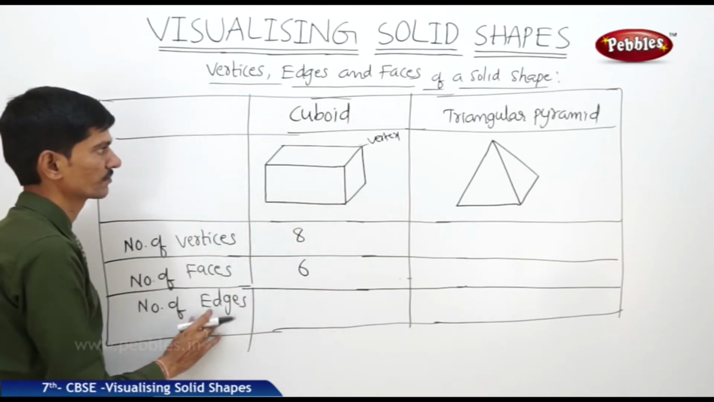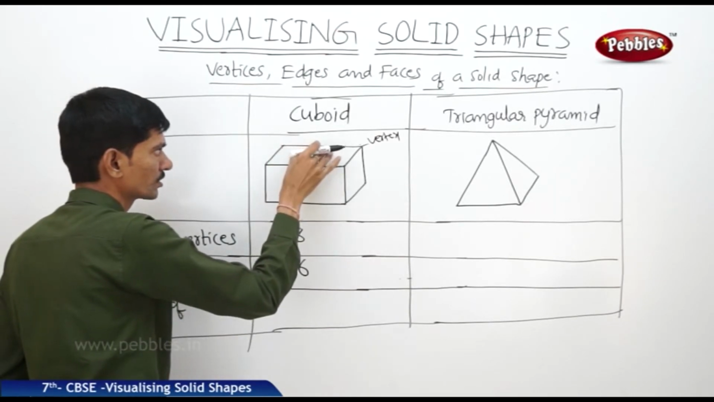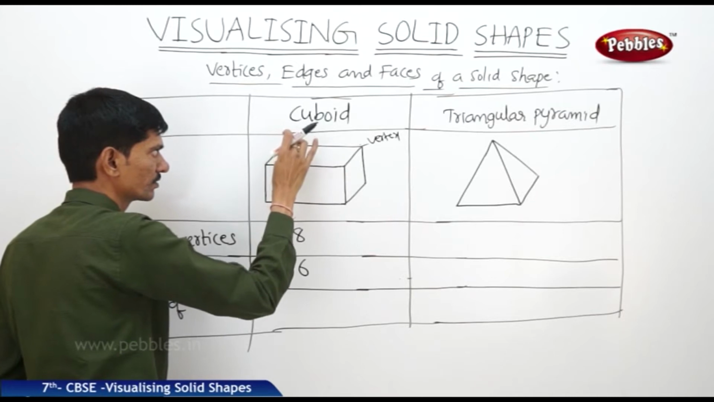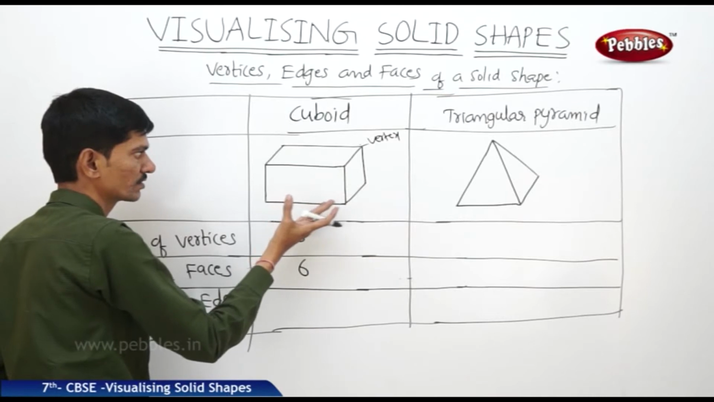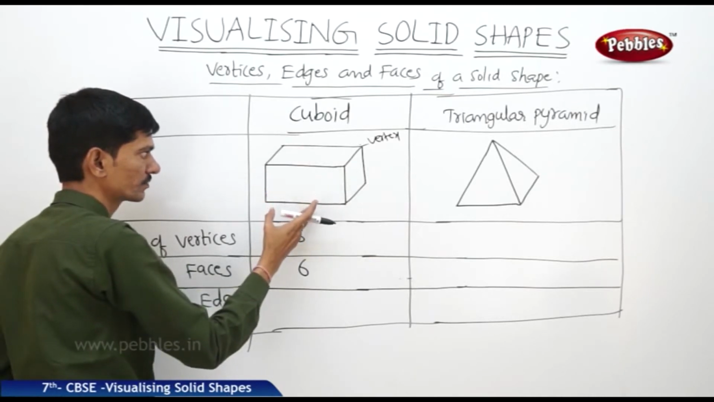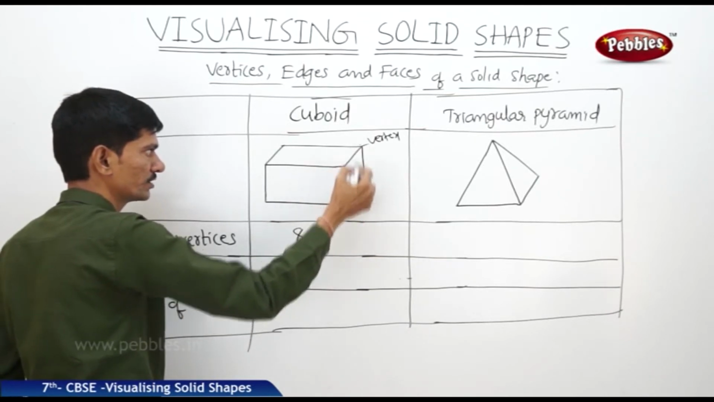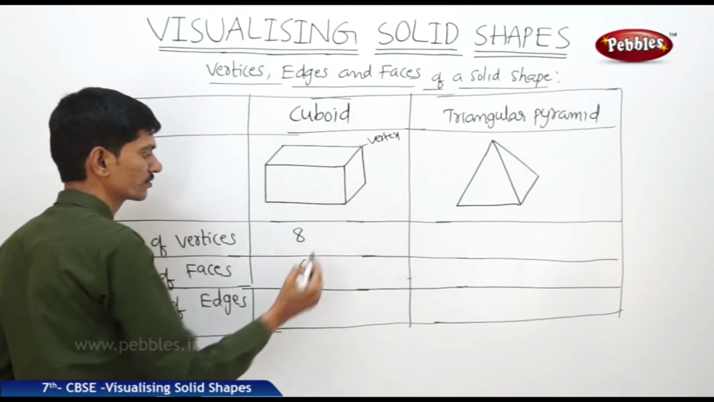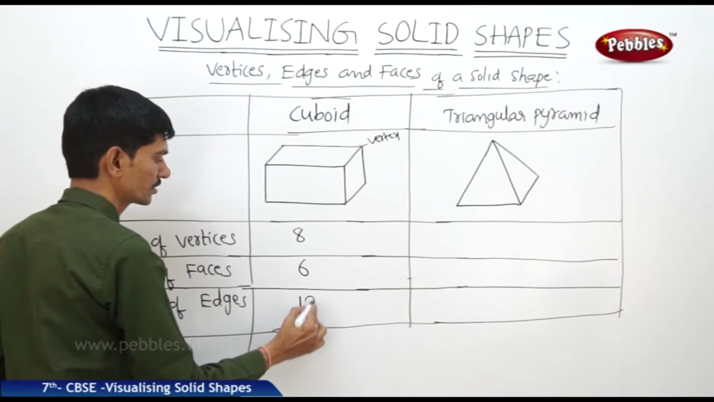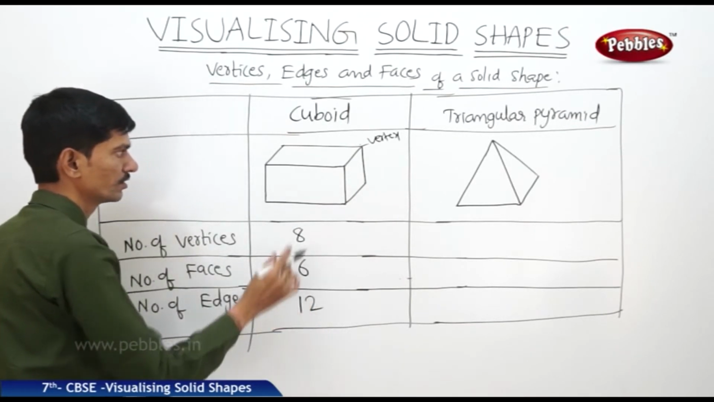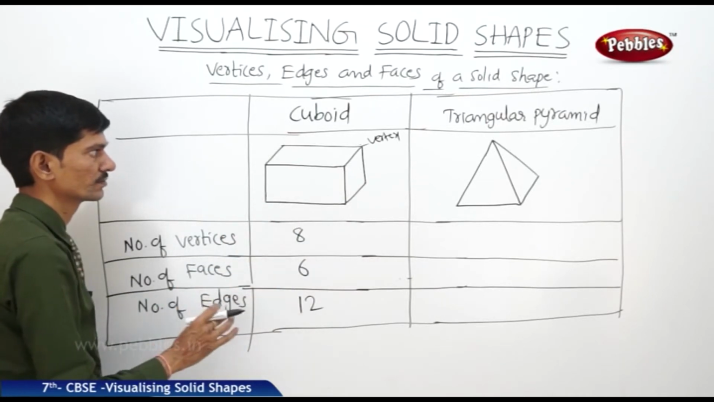And how many edges? If you find the number of edges in the cuboid, the top face has 1 2 3 4 edges, and even the bottom has 4 edges, 4 plus 4 is 8, and all the heights are also edges, so these 4 are there, total 8 plus 4, 12 edges in case of a cuboid. So there are 8 vertices, 6 faces, and 12 edges.